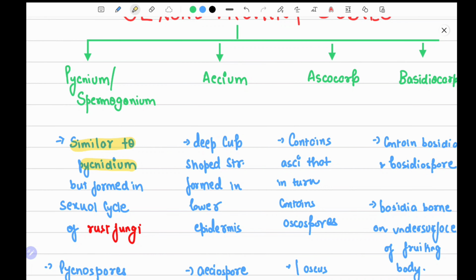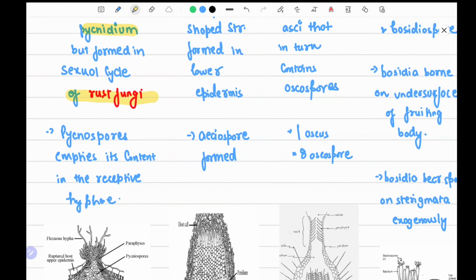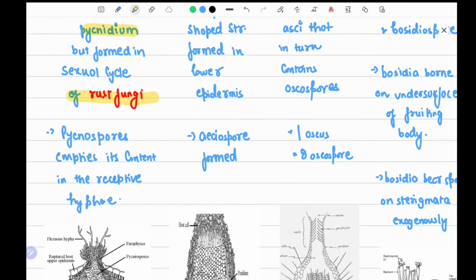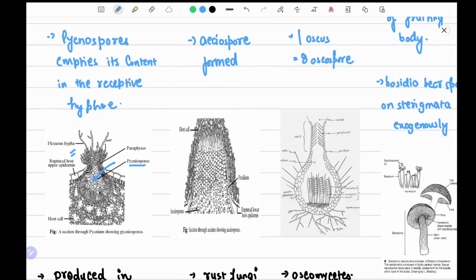Spermogonium is similar to pycnidium, but it is formed in the sexual cycle of rust fungi. Because it is a sexual fruiting body, it is found in the sexual cycle of rust fungi. Pycniospores empty their contents in the receptive hyphae. Now, this is a pycniospore, and these are flexuous hyphae, and the pycniospore empties its contents in these hyphae.